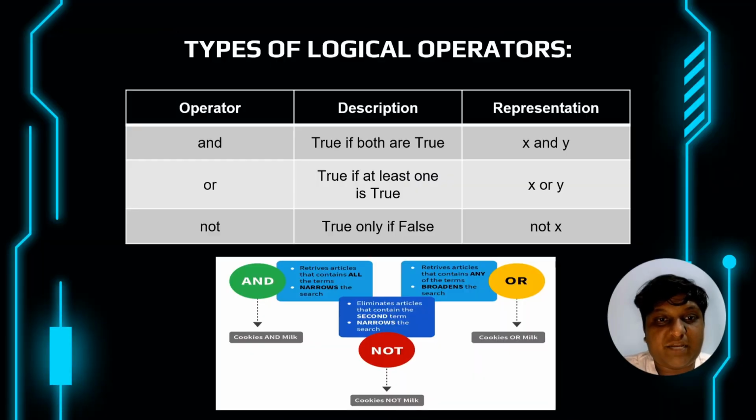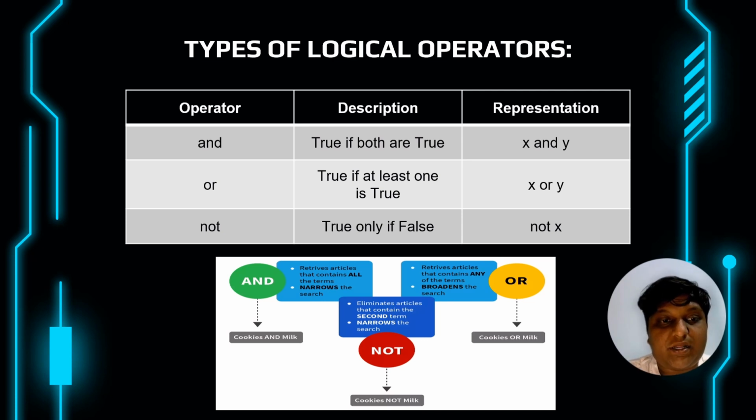Now coming to the types of logical operators, there are basically three types of logical operators: and, or, and not. As I mentioned earlier, the description of and is nothing but if both are true, it returns true. It is represented by x and y.